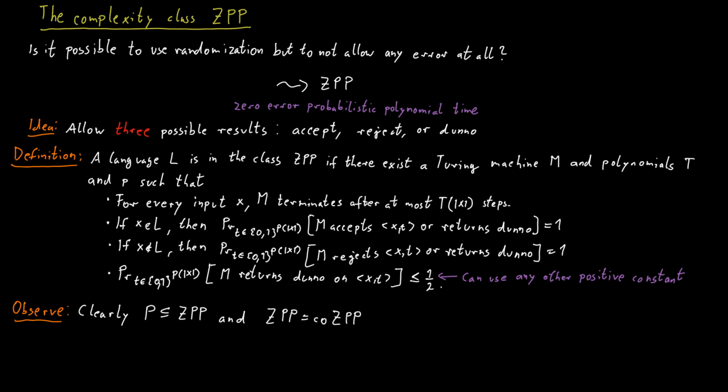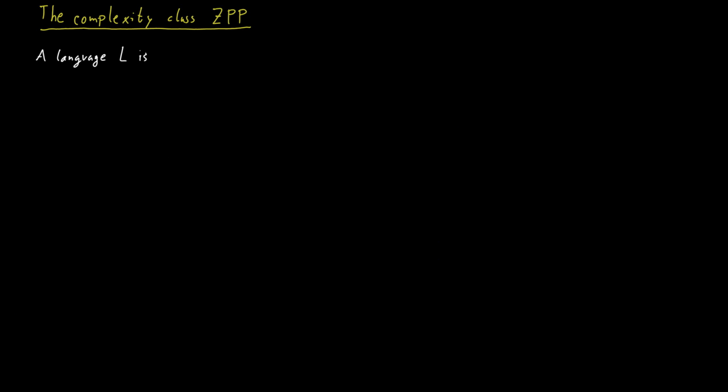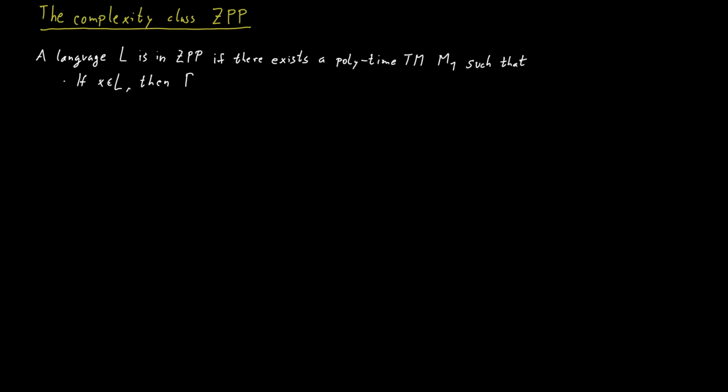Next, we want to look at the relationship between ZPP and RP and ZPP and coRP. And this relationship is very interesting. Let's again write down what ZPP means. A language L is in ZPP if there exists a polynomial time Turing machine M1 such that if a word is in the language, the machine accepts or says I don't know with probability 1.